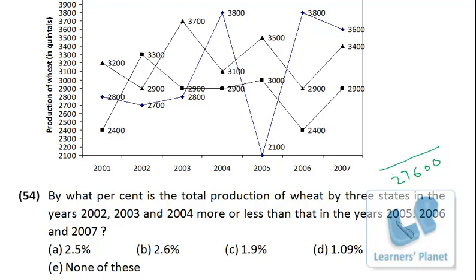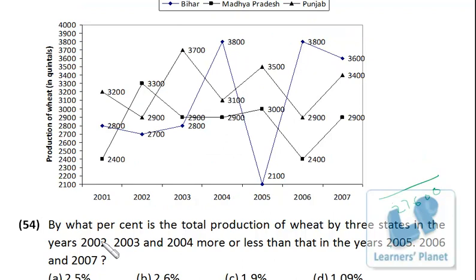In the numerator, we have to have the difference between this total and this total. So what we have to do is we have to add up 2002, 3 and 4. We already have the total of 5, 6 and 7. We have to find out the mutual difference. So what I do to save the time, I find out the difference of 2002, 2005, 3 and 6, 4 and 7, and I add all of them to get the mutual difference. So this way I can save some of my time. So from 2002 I deduct 2005.